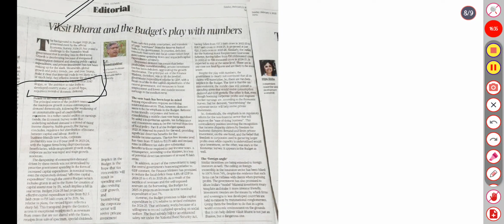The problem seems to be inadequate growth in mass consumption demand domestically, following the weakening of an unsustainable spell of credit fuel. In a rather candid section of earnings, the Economic Survey notes the underlying subdued demand. The trends for rising economic disparity, stable growth, the survey concludes, require a fair distribution of income. So we had the 15-year peak in 23-24. The biggest problem is disproportionate, tepid wage growth. So implicit in the budget is the hope that tax concessions will result in spending and also revive growth. So incentivizing the corporate sector will revive private investment.